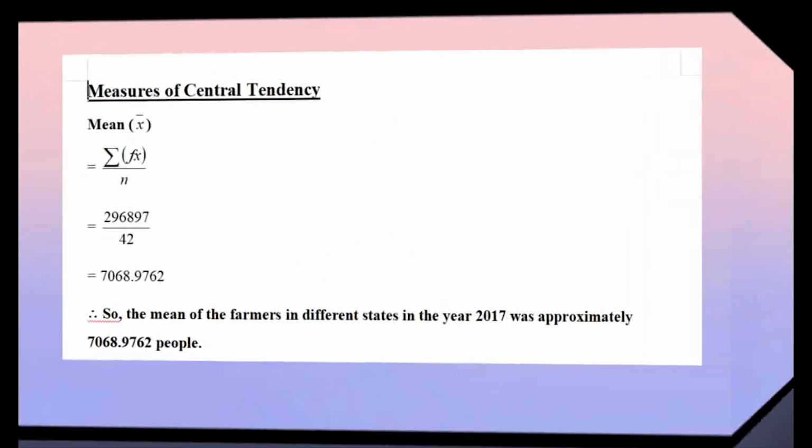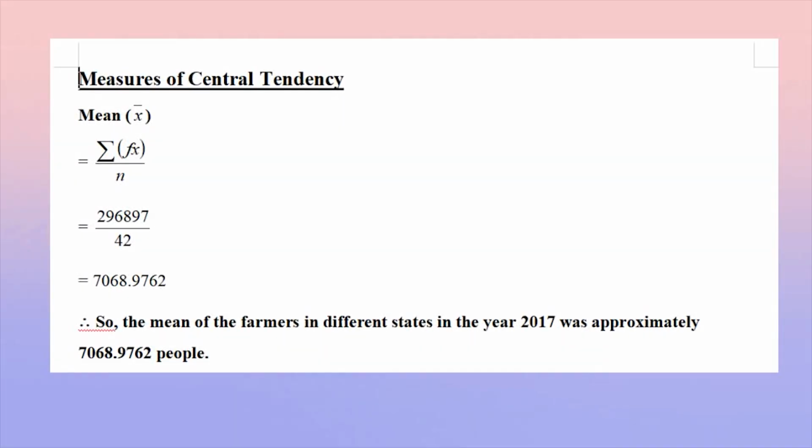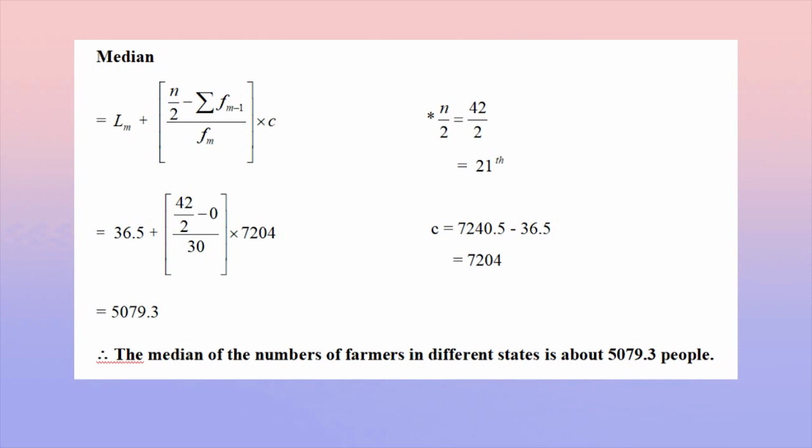For the mean, we use the formula of total of fx divided by total of frequency and get the answer 7,068.9762. So, the mean of the farmers in different states in the year 2017 was approximately 7,068.9762 people. For the median, we use the formula of lower class boundary plus total frequency divided by 2 minus cumulative frequency before median class and divide by frequency of median class times class width, and the median of the numbers of farmers in different states is about